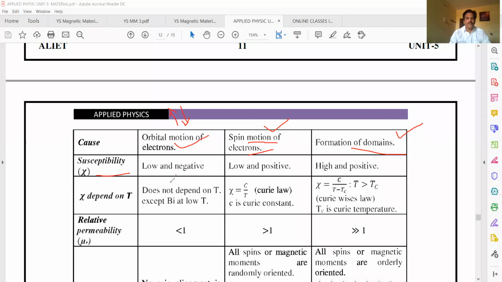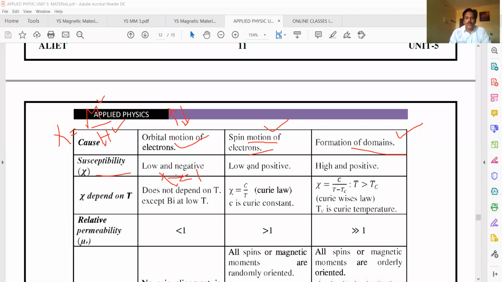What is susceptibility? Susceptibility is low and negative here. Chi equals M by H, where M is called magnetization. These diamagnetic materials are only weakly magnetized. When they are weakly magnetized, the chi value is low. Chi is always less than 1, so less than 1 means negative. Susceptibility means how easily the material gets magnetized. So the chi value is low and negative.